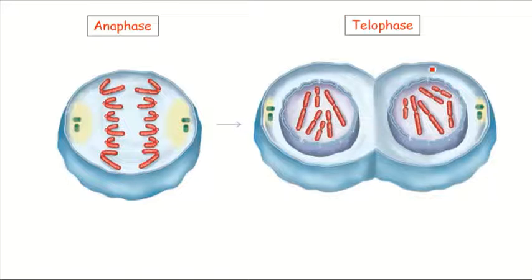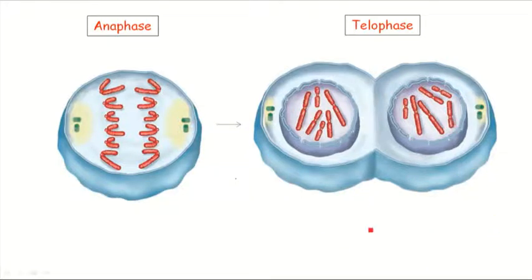Next the telophase. The daughter chromosomes reach the poles, and by the end of the telophase, nuclear envelope and nucleoli reappear. Okay, and this is the last phase of the nuclear division, mitosis, and after this the cell enters the cytokinesis.